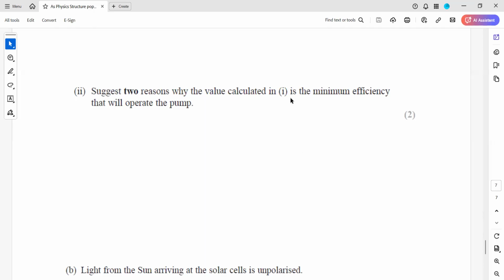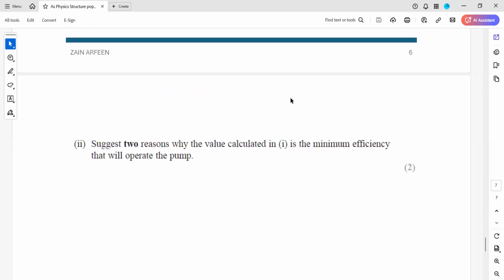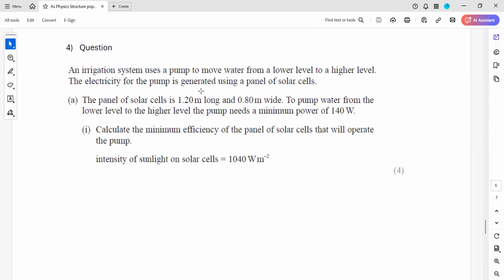Suggest two reasons why the value calculated at A1 is a minimum efficiency that will operate the pump. So in the question, an irrigation system uses a pump to move water from a lower level to a higher level. Electricity for the pump is generated using solar cells.